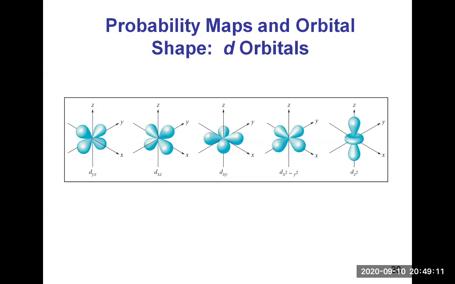The fourth one also in the XY plane, but the dumbbells are following along the X and Y axis instead of being in between. And then the fifth dumbbell is oriented along the z-axis, and then it's a donut around the nucleus. So these are the d orbitals. There are 5 of them in the d subshell.